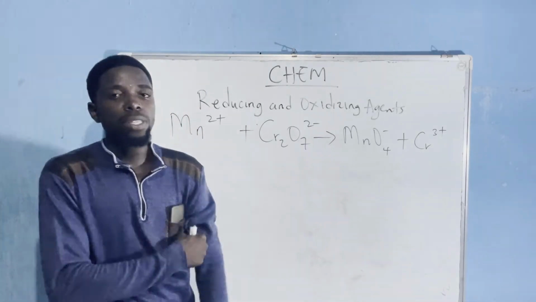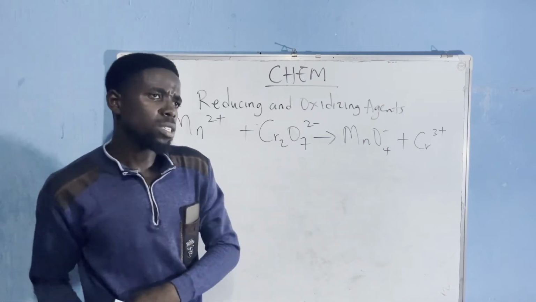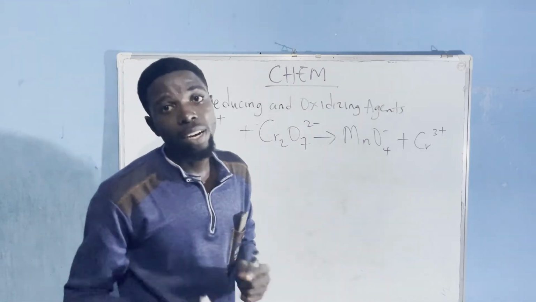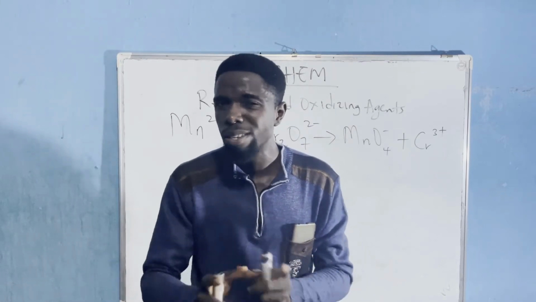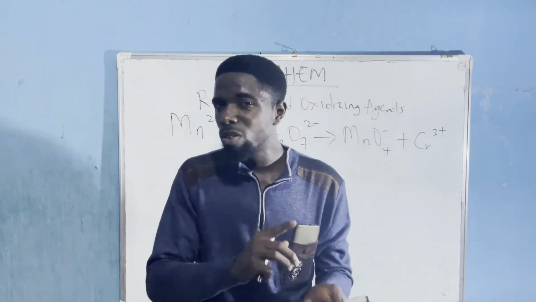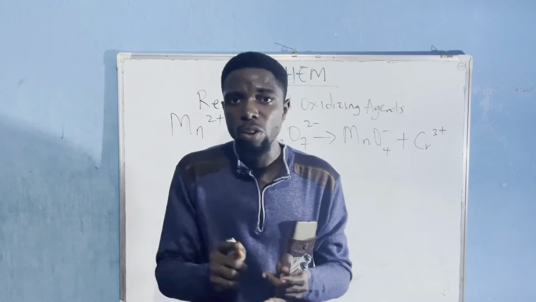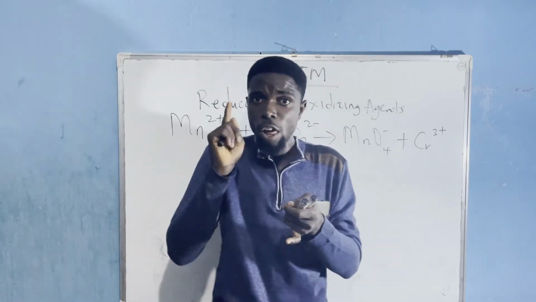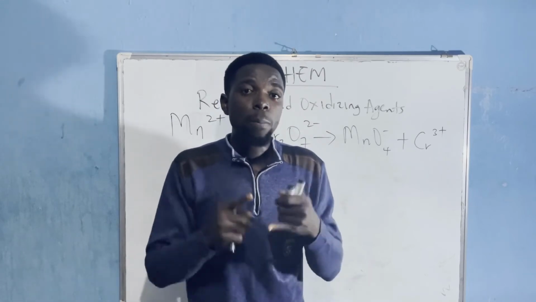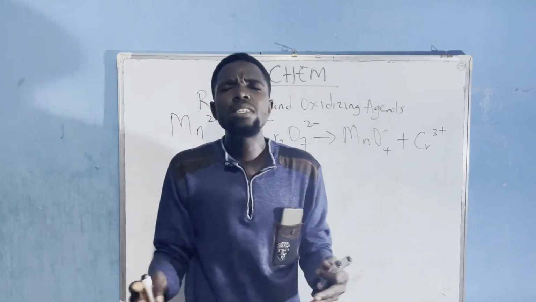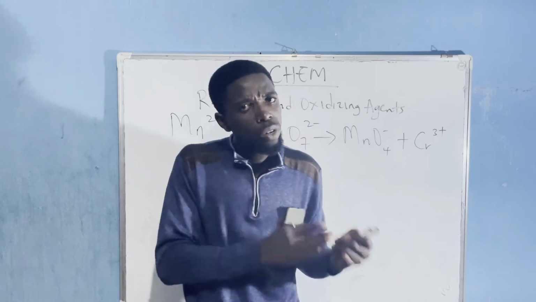Now, we are going to be looking at the properties of oxidizing agents and reducing agents. However, I told you that the most prevalent property used to identify them is with respect to their oxidation number and the increase or decrease of their oxidation number. So if you're looking for an oxidizing agent, look at your note, or go back and check the video. But if you are noting things down, the property of an oxidizing agent is that it has to be reduced.